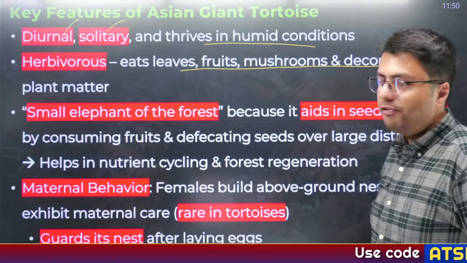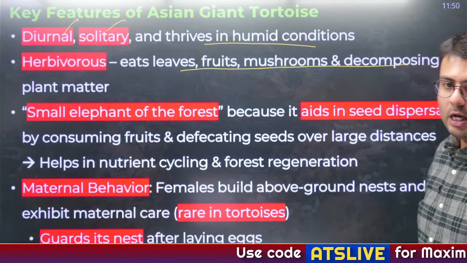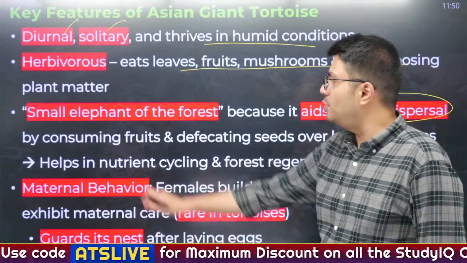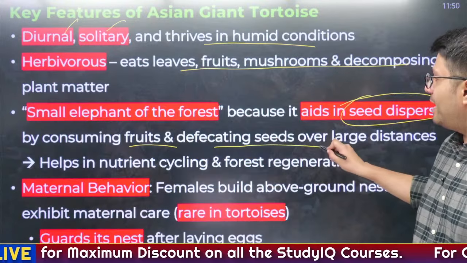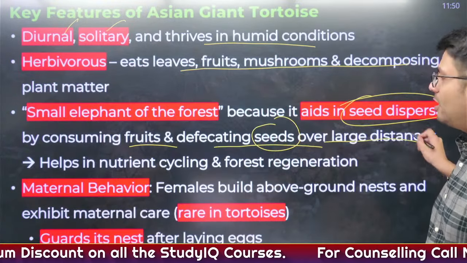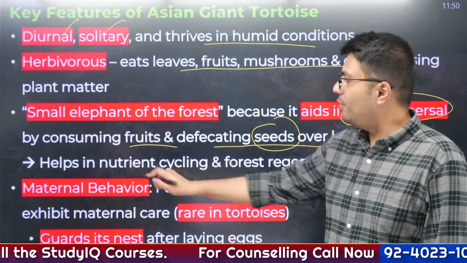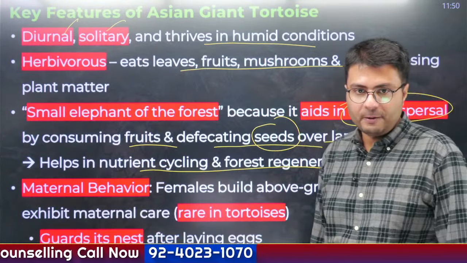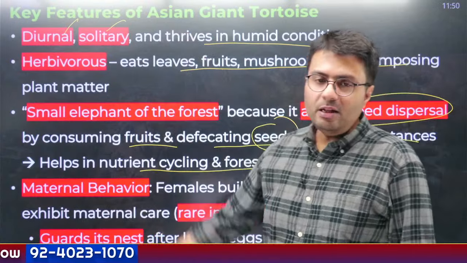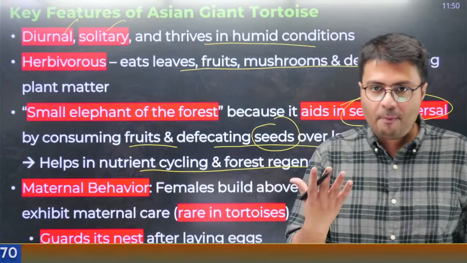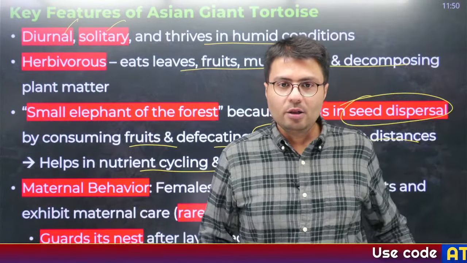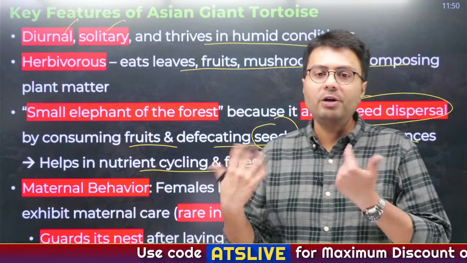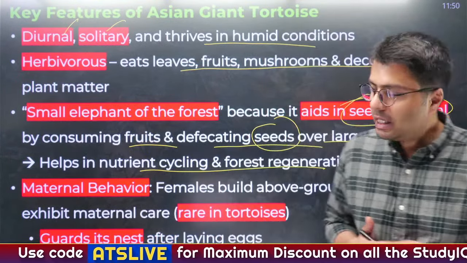as small elephants of the forest, because first of all they aid in seed dispersal. How? They consume fruits, and when they defecate, the seeds of these fruits are spread across a large area. Therefore it helps in nutrient recycling and forest regeneration. Now diurnal means you stay up during the day and sleep at night. This is the opposite of nocturnal. Nocturnal are bats who are active during the night and sleep during the day.